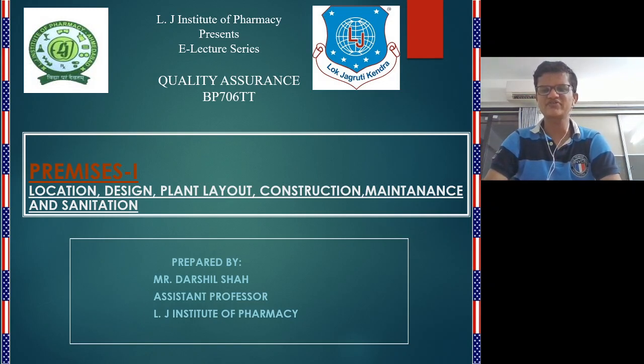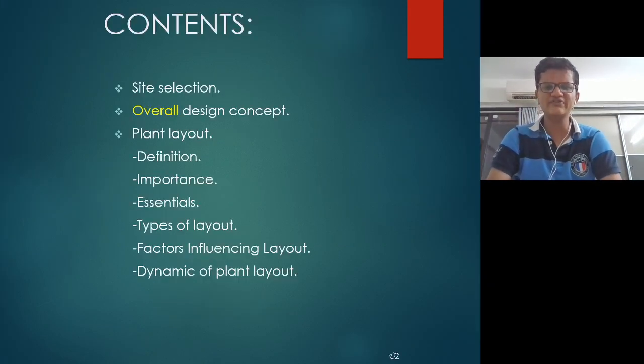How can the premises affect the final product, and what are the key points you should consider for making a final product from premises? First, the contents of this presentation: the selection of a site. Second is the overall design concept. Third is plant layout, which includes the definition, importance of plant layout, essentials, types of layout, factors influencing the layout, and dynamics of plant layout.